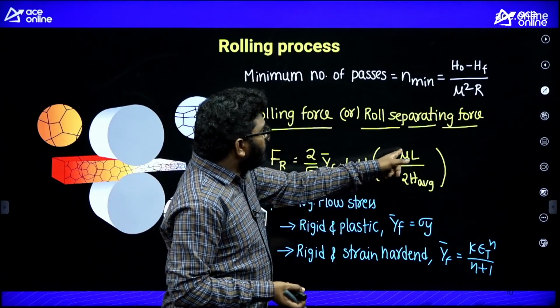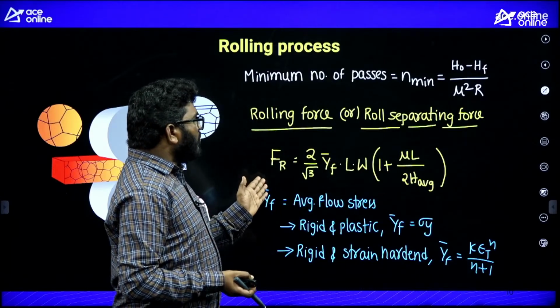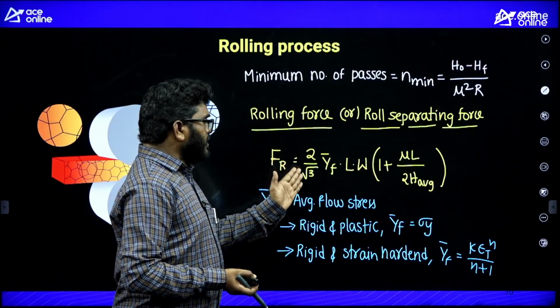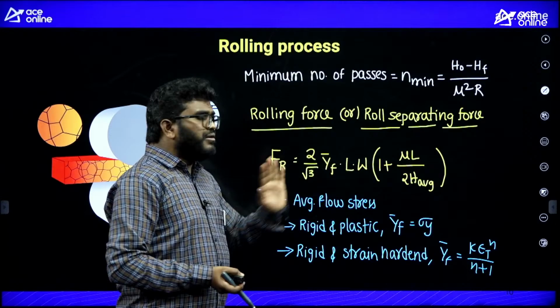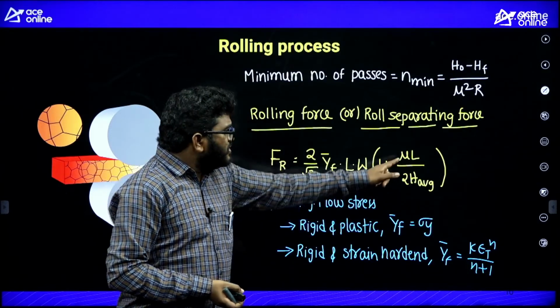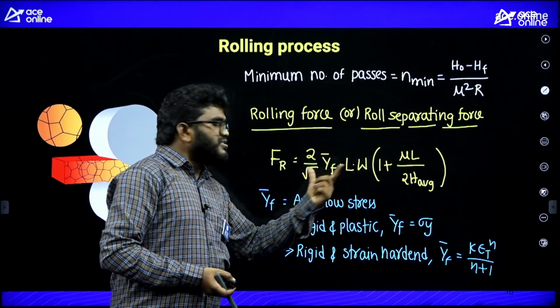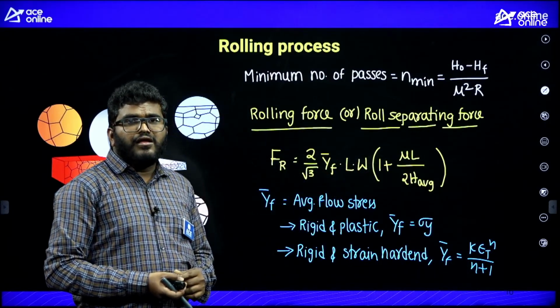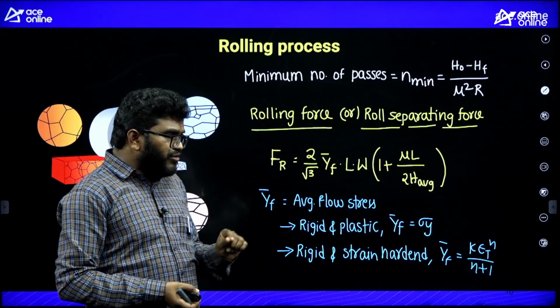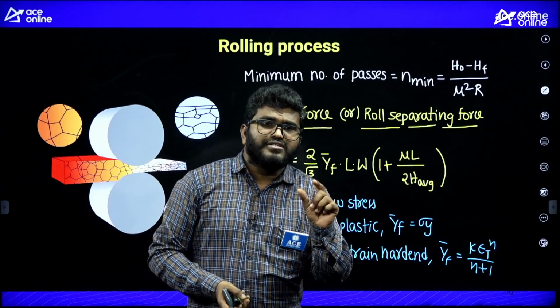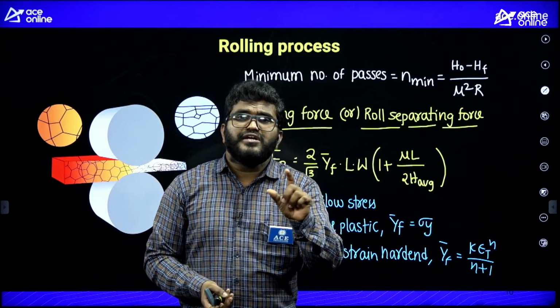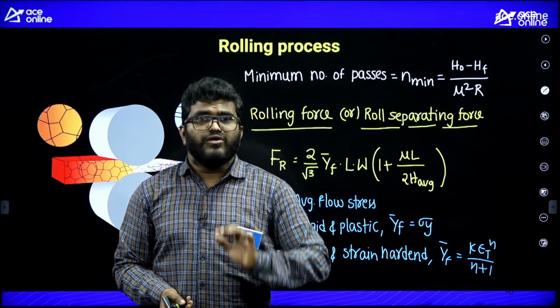If we substitute mu equal to 0, the rolling force is equal to 2 by root 3 y bar F L into W, because that term becomes 0. Sometimes in the question they will say that a minimum sufficient friction is required to perform the rolling operation.